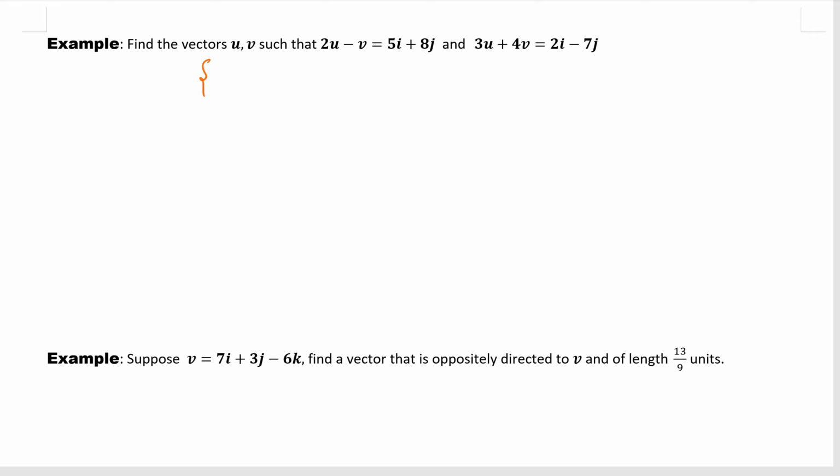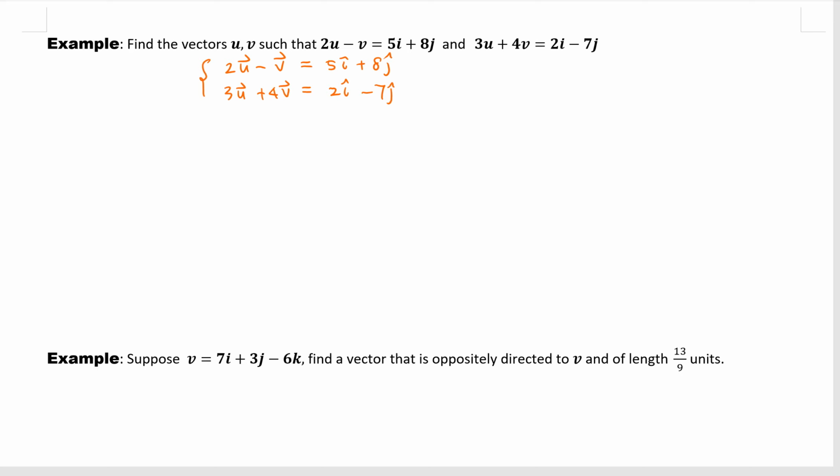Here we have 2u minus v equals 5i plus 8j, 3u plus 4v equals 2i minus 7j, right? So we have a system of two linear equations and two variables, u and v, and we want to solve for them. We can use the substitution method or the elimination method.